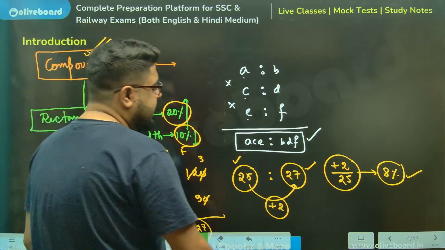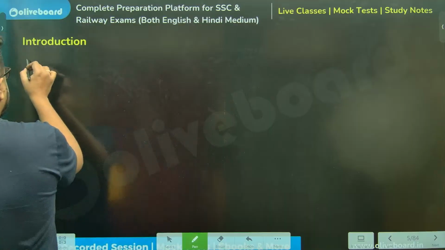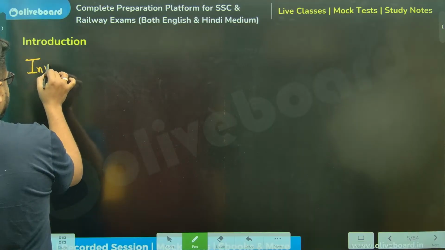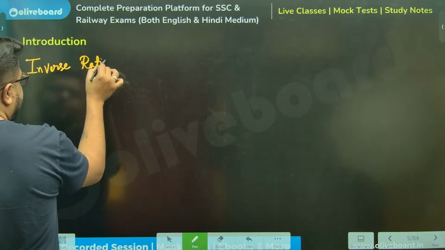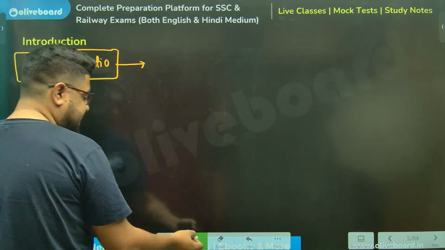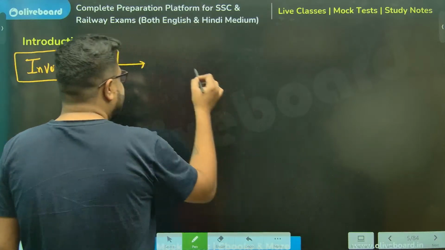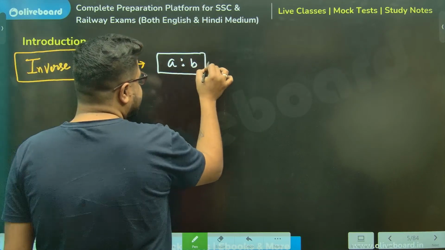Now, if I have understood the compound ratio, then comes the inverse ratio. Again, another very important topic. The whole time and work chapter depends on this particular concept. If I say A is to B, what is the inverse ratio of this?